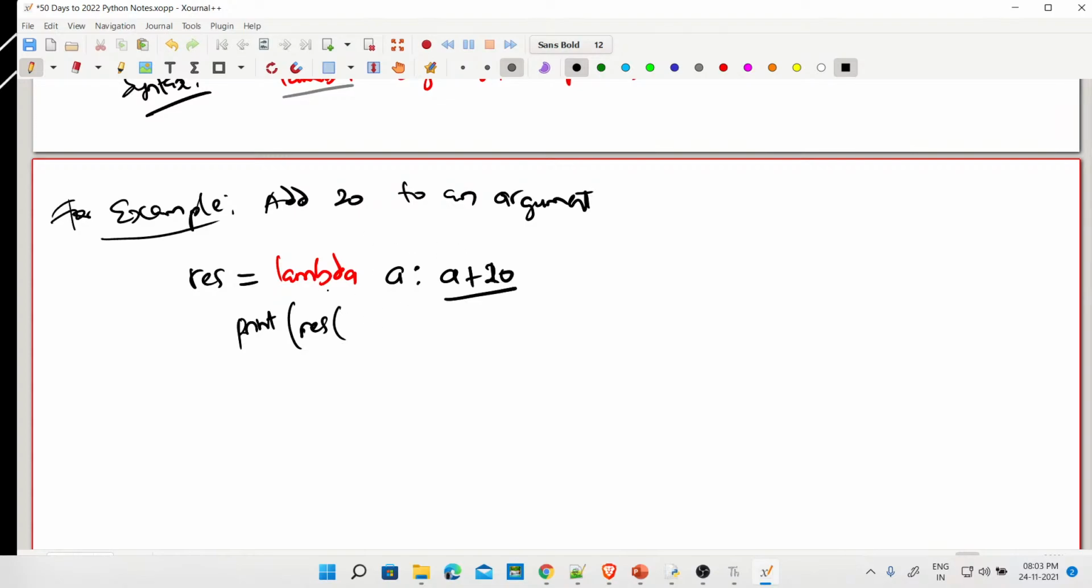I said 10. To add 20 to this, I will now say 10 plus 20. This will result in what? The result or output is what? It will say 10 plus 20, which is the value of A. 10 plus 20 will be what now? 30. Fine.